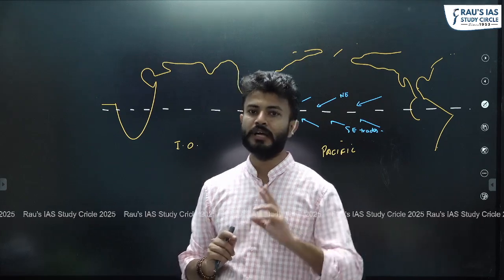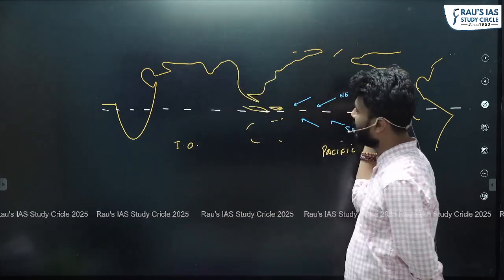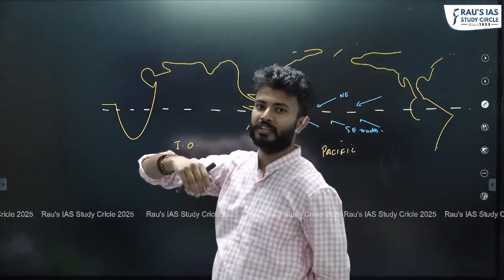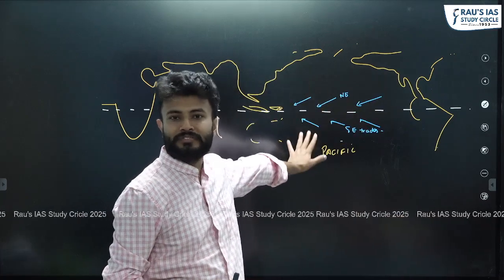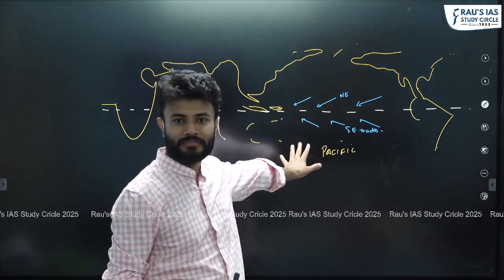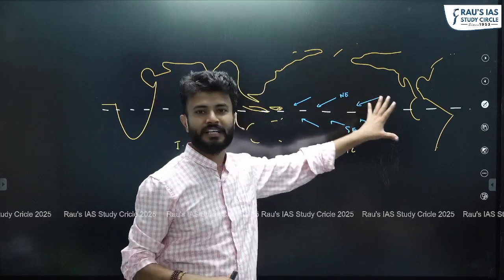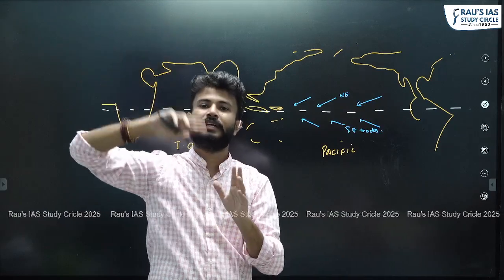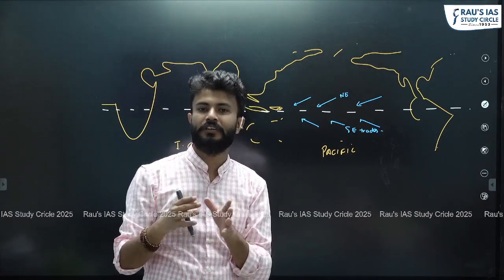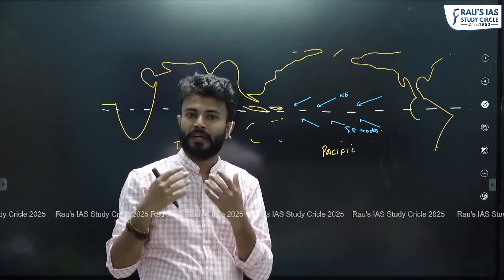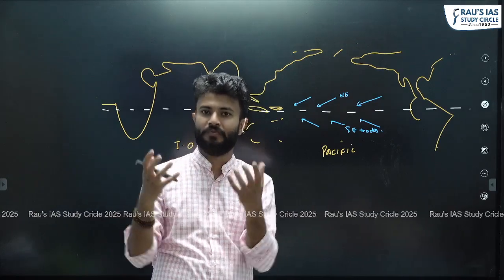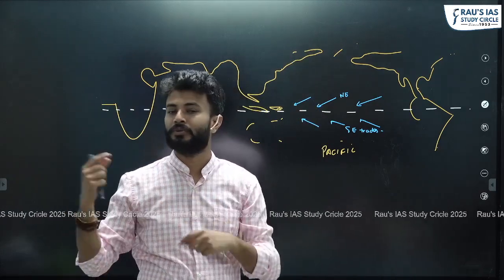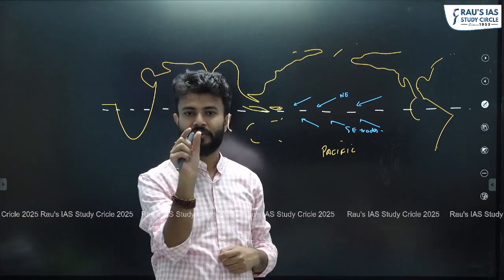There is a reason also, because the Pacific Ocean has such a large surface area which has been exposed to solar insolation for millions of years since this ocean was formed. Whenever a large surface area is exposed to the sun, initially it will be difficult to warm it, but once it has warmed, a larger area will receive a larger amount of solar insolation and hence will be warmer compared to water having a small surface area.